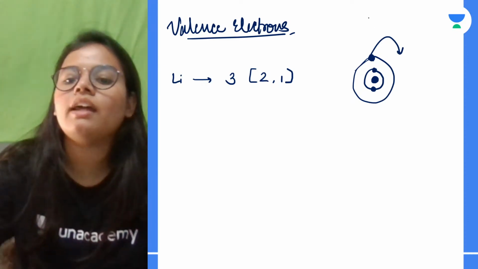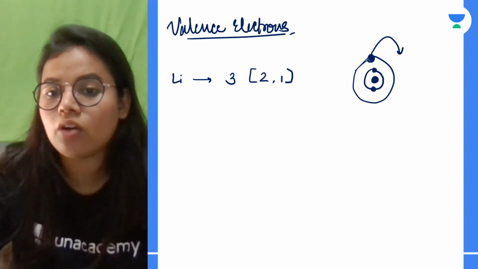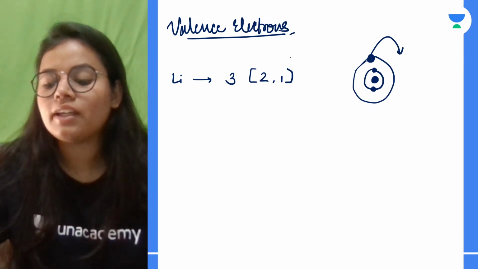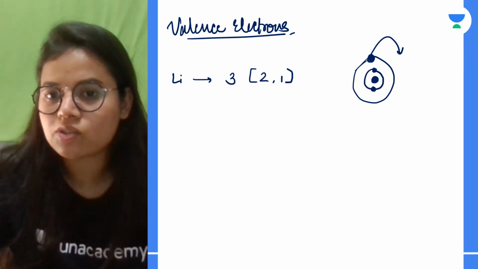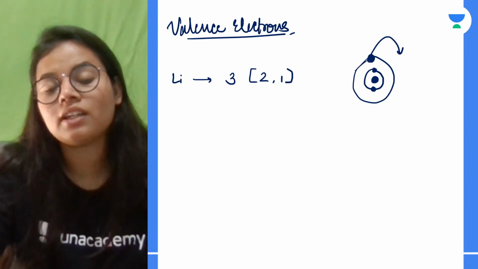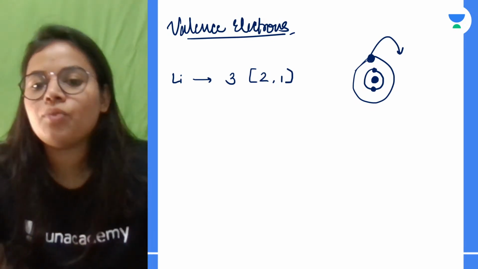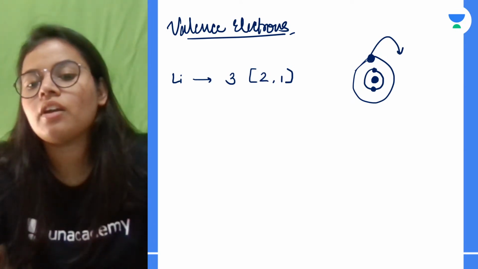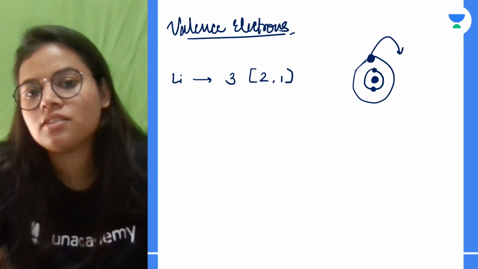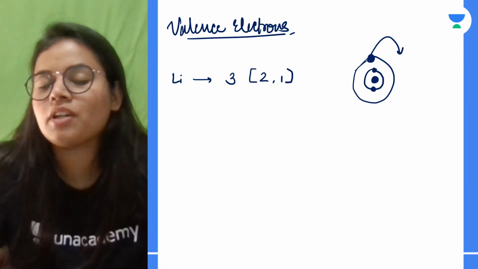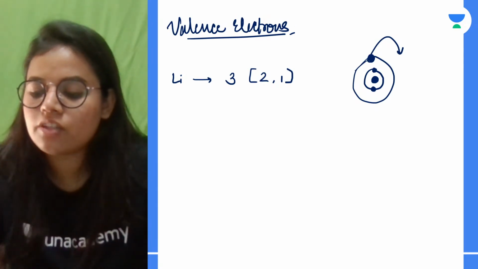Now let's suppose that lithium has 1 electron in the outermost shell. For stability it needs a total of 8 electrons. So what can it do? It can either gain 7 or donate 1. And of course the easy one is donating 1 electron. So the valency becomes plus 1. Plus, why? Because it is donating. Understood?